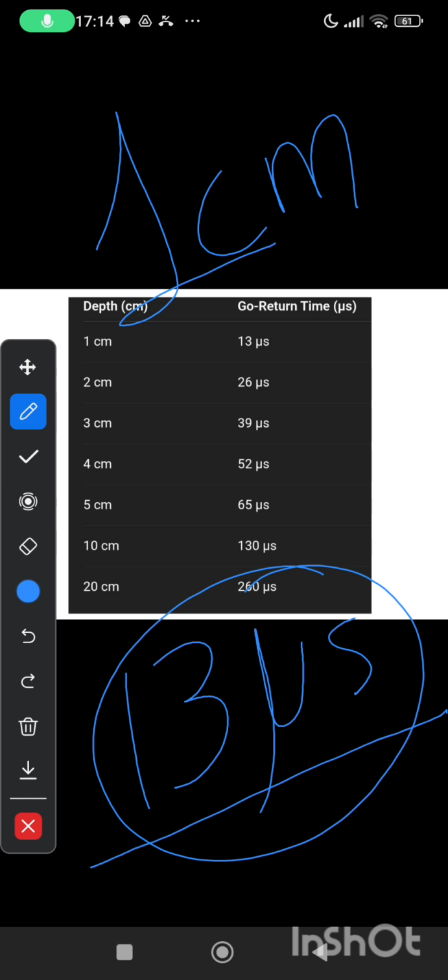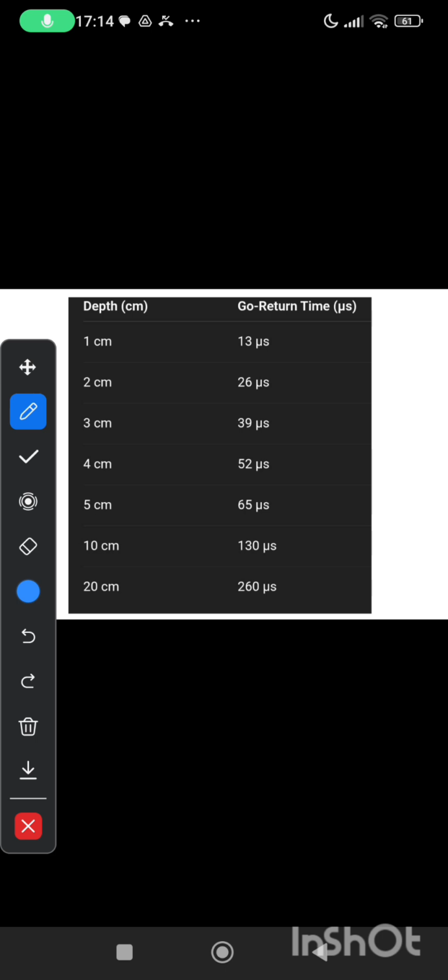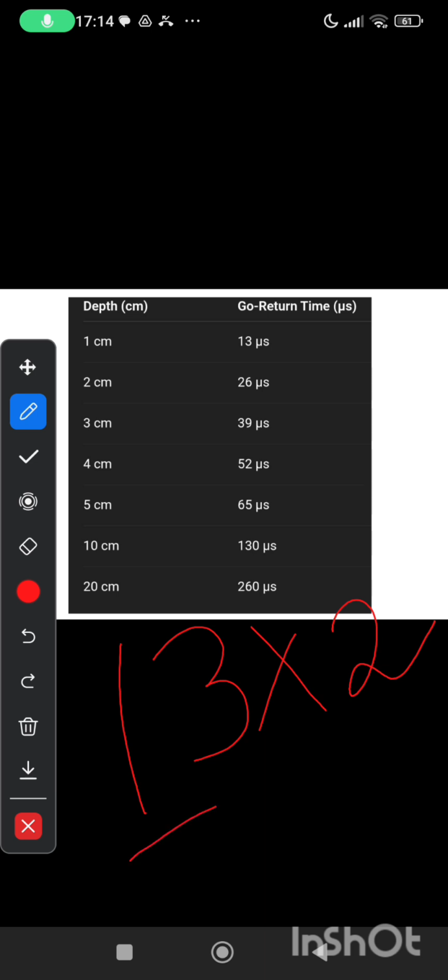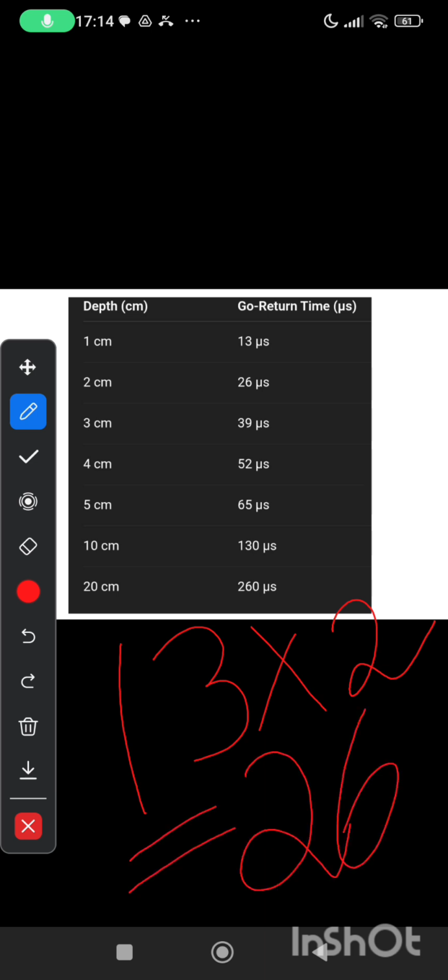We know this thing. Now if we have to calculate go return time for 2 centimeter, how can we calculate it? 13 plus 13, because 13 is for 1 centimeter. Yes, 13 multiplied by 2, 26 microsecond for 2 centimeter.